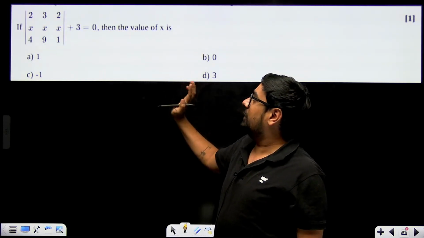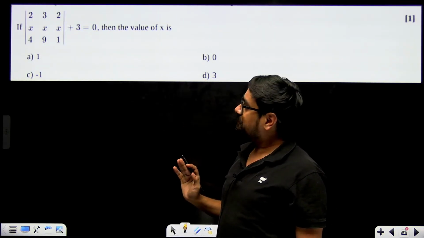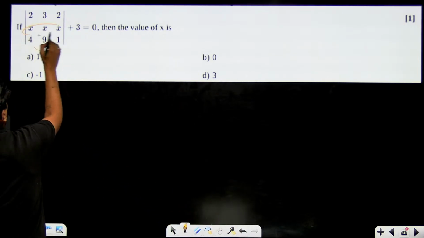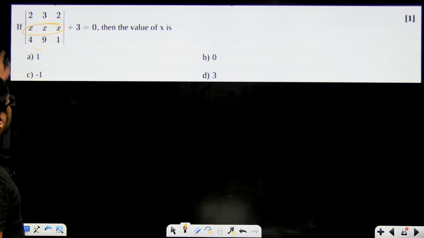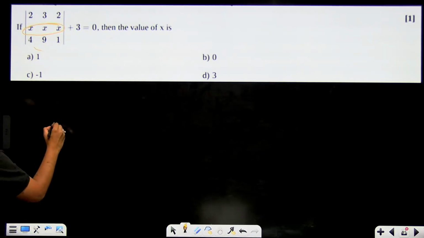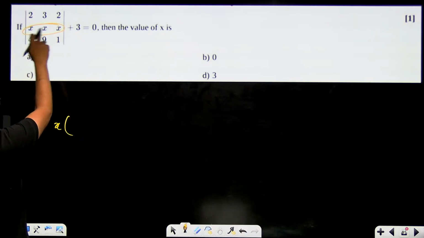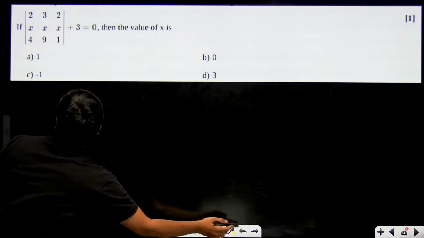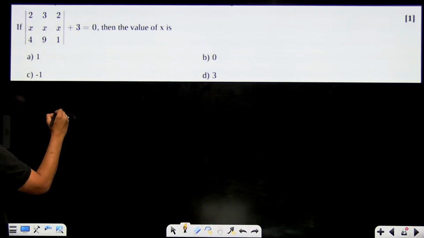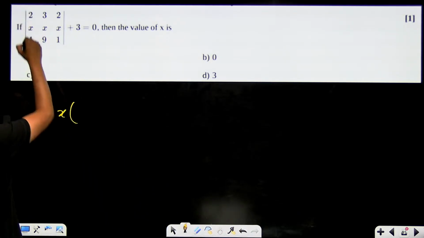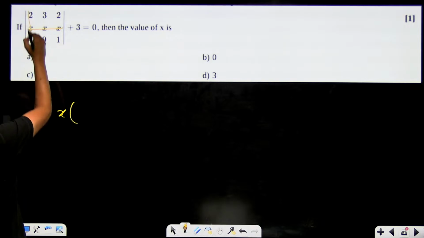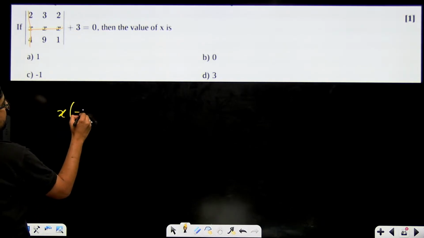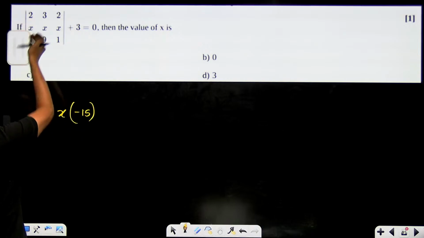Okay, all right. Find the value of x. Simple determinant problem. Now you must remember that you can solve the determinant from any row or any column. Let's say we take this row, so x multiplied with, hiding everything else, 3 minus 18, that means minus 15.